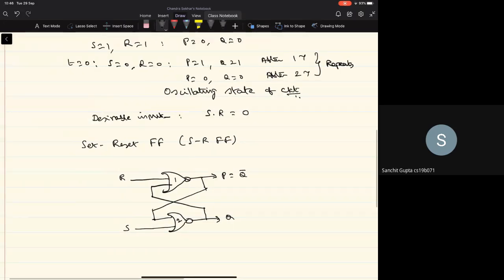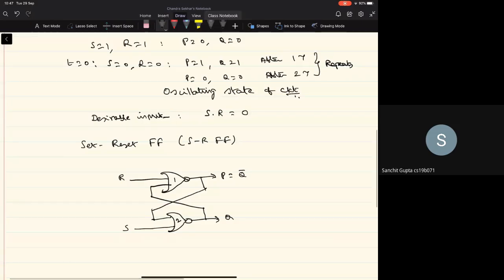Right, and this is the more commonly used diagram of the flip-flop circuit. Whenever this S input is set to 1, the state of the circuit will be set to 1. Whenever R is 1 and S is 0, the state of the circuit will be reset to 0. When S is 0 and R is 0, whatever Q and Q bar are there will be maintained, and it has to be ensured that the product SR is always 0. Right, so this is what is called the SR flip-flop. Okay, are there any questions about this?